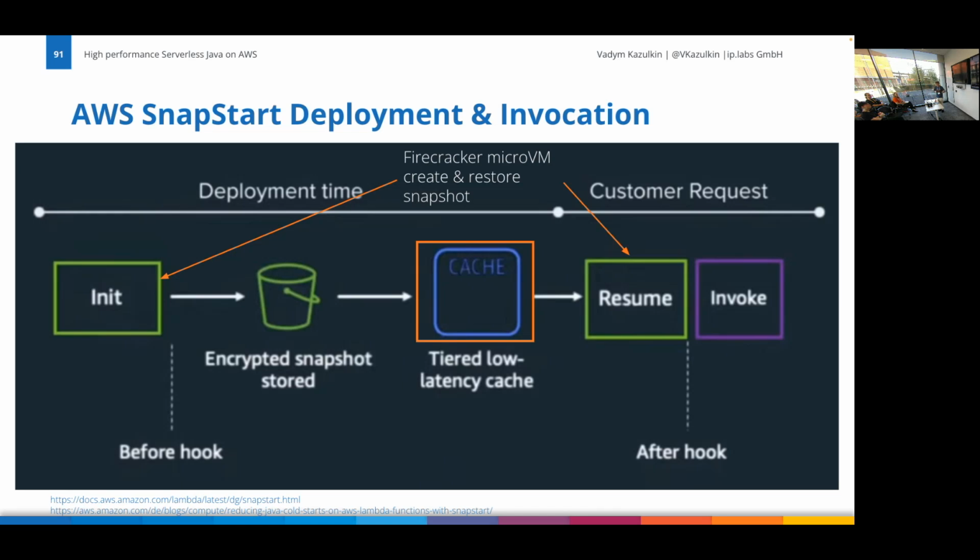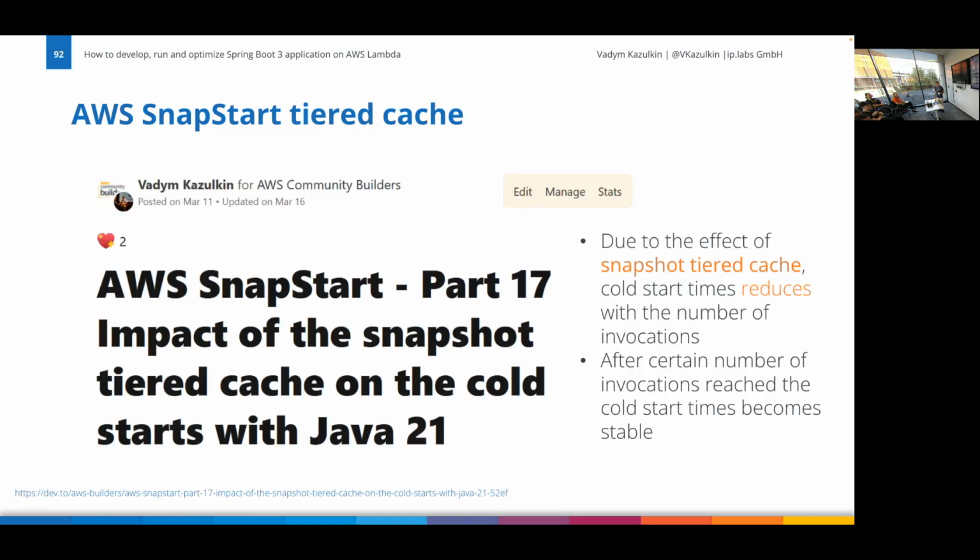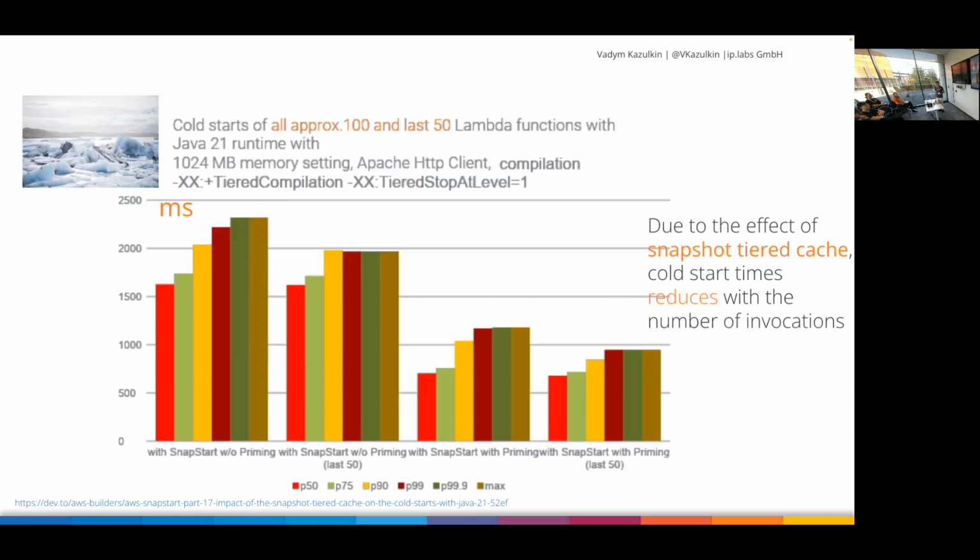Yeah, I just wanted to show you the whole picture, and sometimes what does it mean to have 10% bigger cold starts if your Lambda function will have maybe in the life cycle much more executions. So this is also kind of a cool thing. I also wrote an article about that, so these are the results. If I show you the last 50, on the right side, the cold starts are going down, and this is also cool stuff.